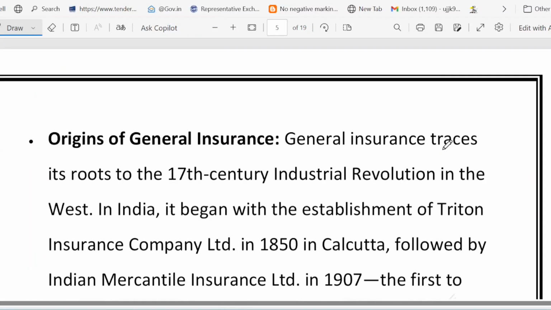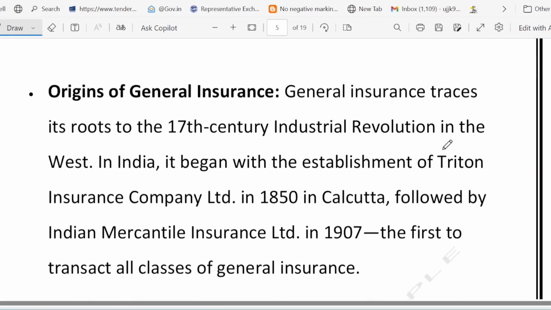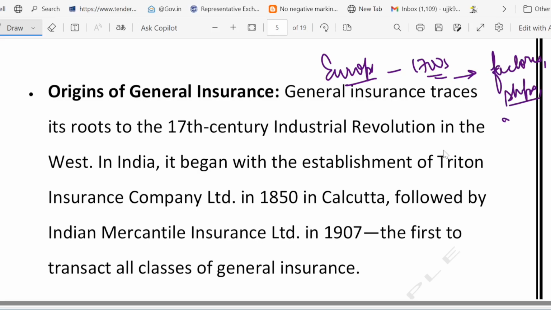Then comes general insurance. How did it start? If we trace the history, it began in Europe in 1700 to protect factories, shops, ships and goods. So the main reason was to protect the factories, the ships, and the goods. Which was India's first general insurer? Triton Insurance Company, 1850. This was India's first general insurance company.